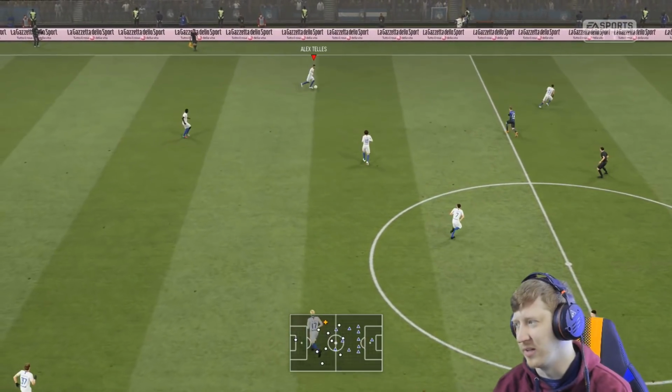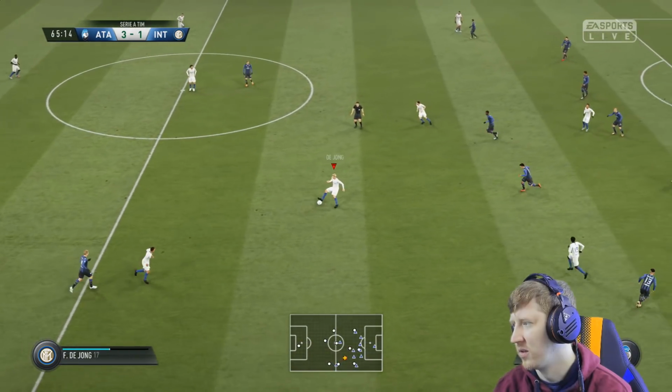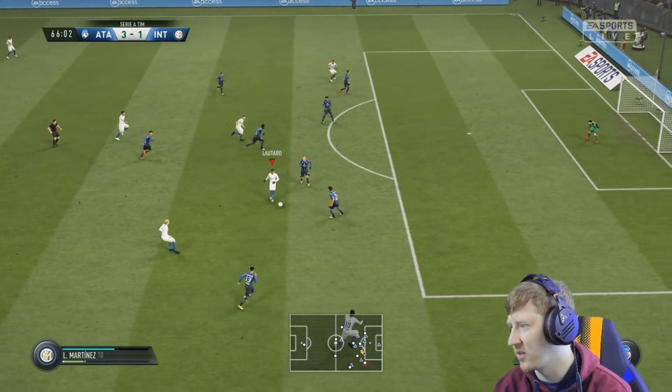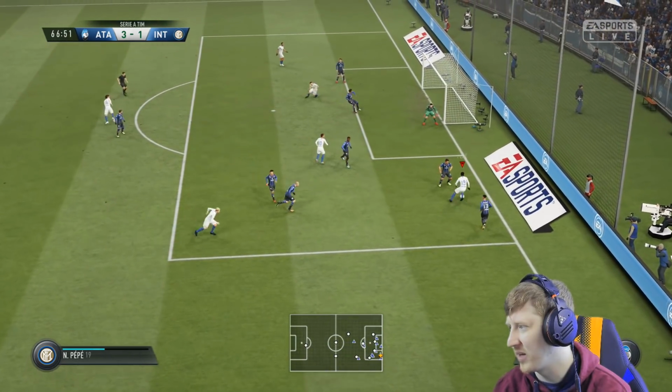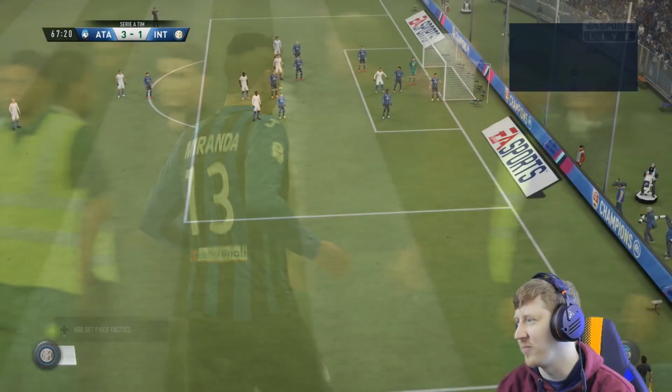Back to the bottom of the mountain, and climbing once again. De Jong through the gap to Lautaro. Oh, it's a great turn and touch. Pepe. There's so many blue and black shirts back there. I couldn't get anyone to commit so I could walk around them.